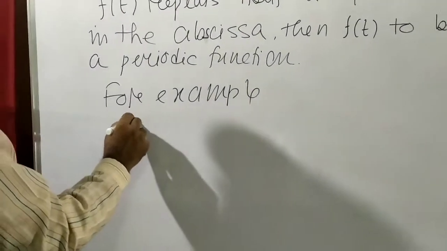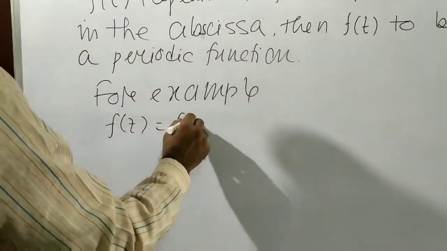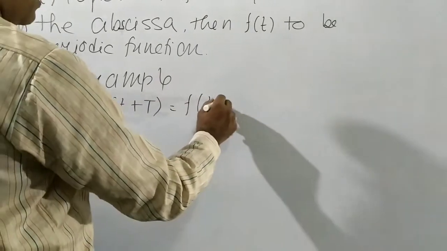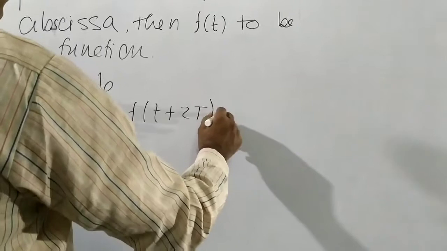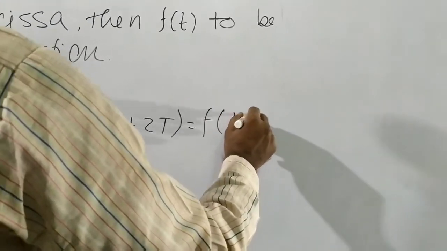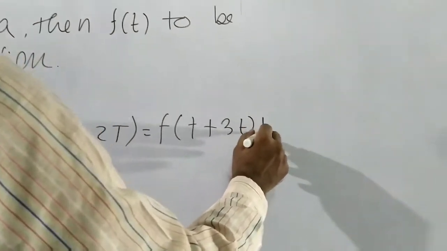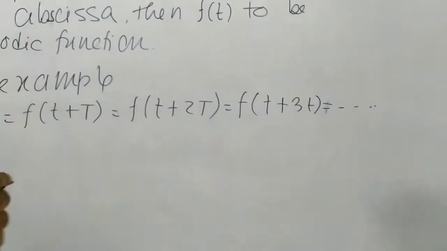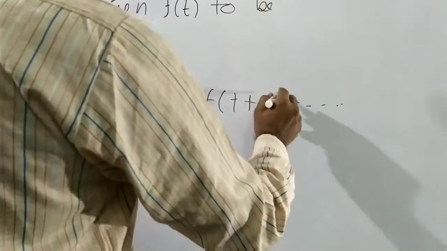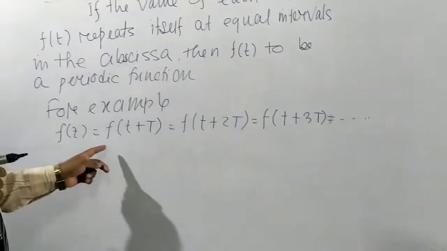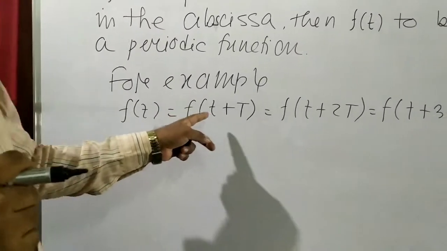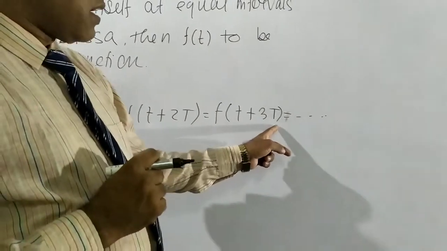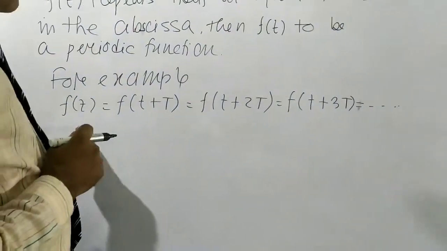f(t) equal to f(t plus T), f(t plus 2T), and so on. So t plus 2T is capital T. So if we have f(t) equal to f(t plus T), f(t plus 2T), then this is a periodic function.